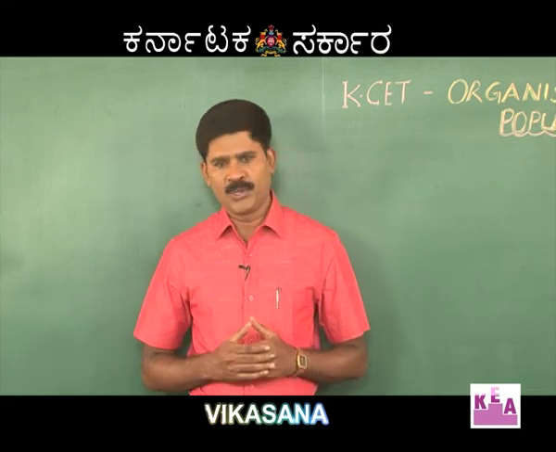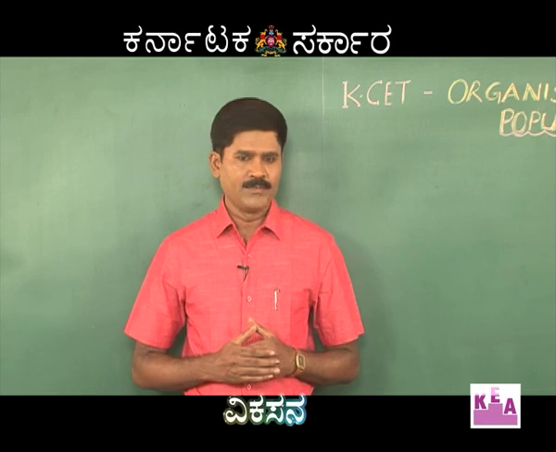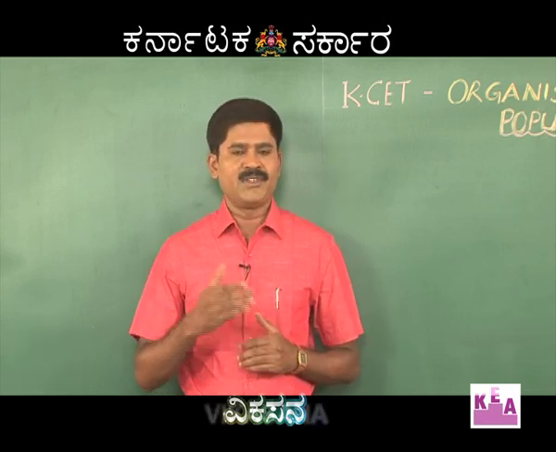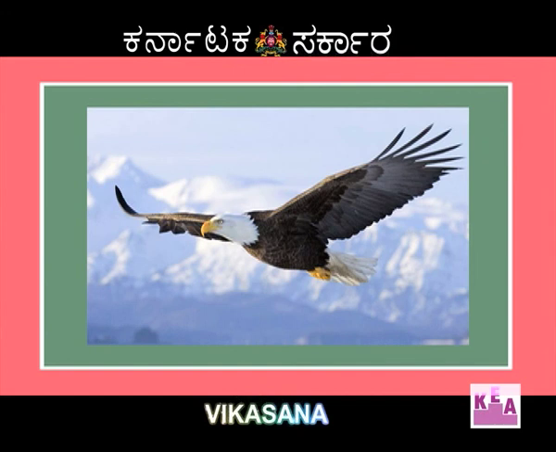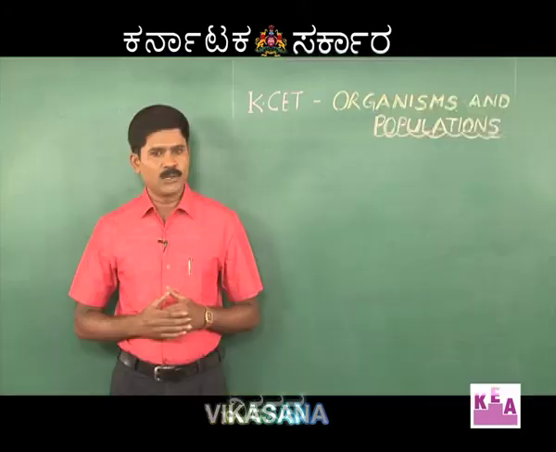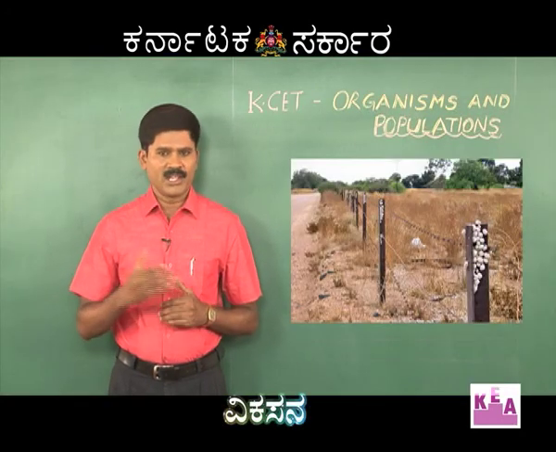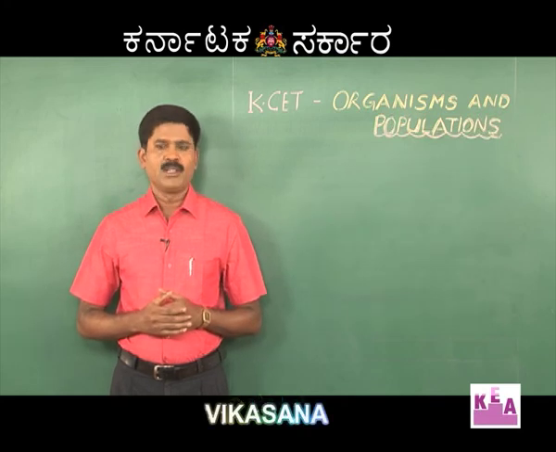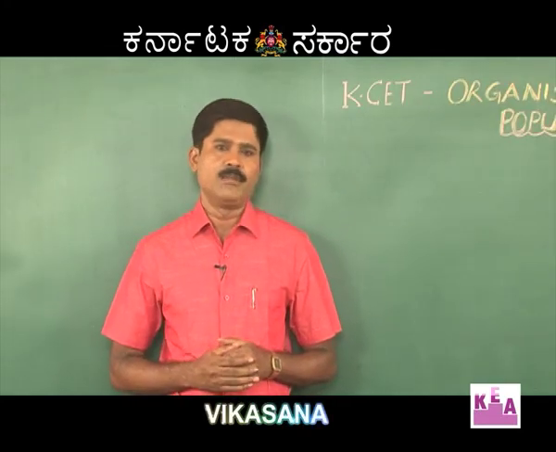In order to maintain homeostasis, animals may regulate, conform, migrate or suspend. Remember the definitions of regulators with examples, conformers, migration and the types of suspended activity in animals such as aestivation, hibernation and diapause with examples. Coming to the next concept, adaptation.